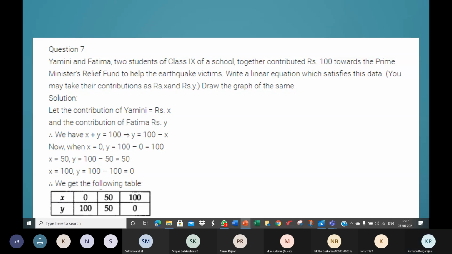Good. See, Pranav, your graph does not cut the x-axis.